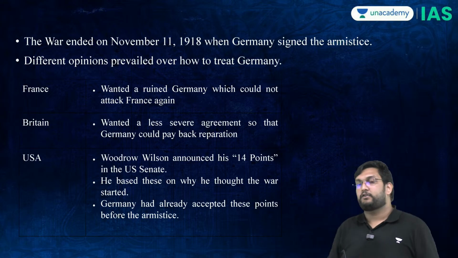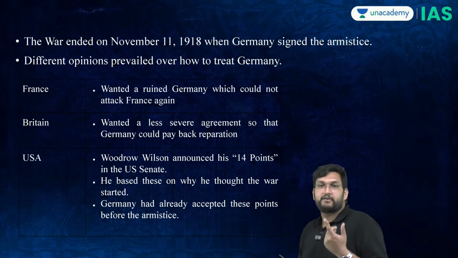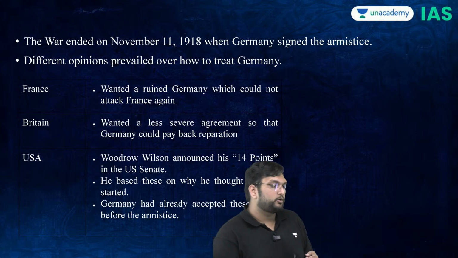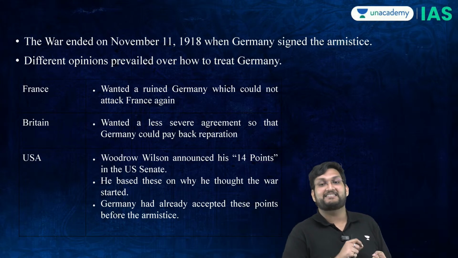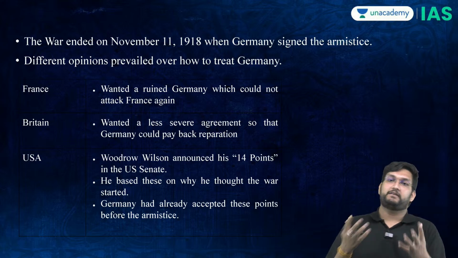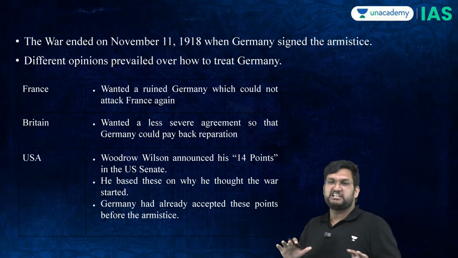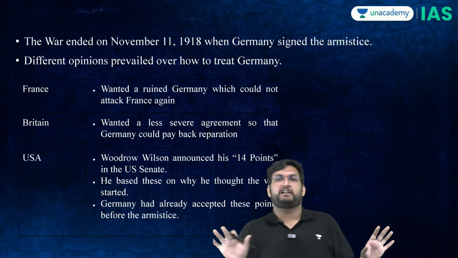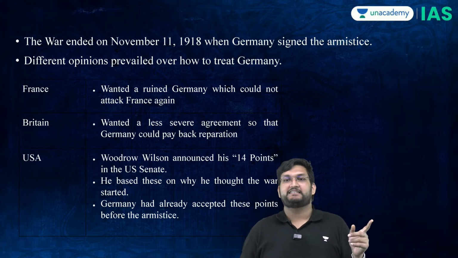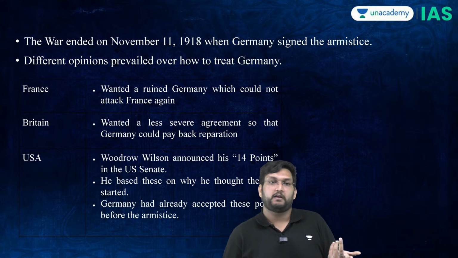Now, why is the Treaty of Versailles considered the worst treaty? Firstly, Germany was not called to sign this treaty, or even to discuss it. Basically, they were given the document and asked to sign. France said, let's kill Germany and we will never let them rise again. Britain said, if you kill Germany, who will pay war reparation?